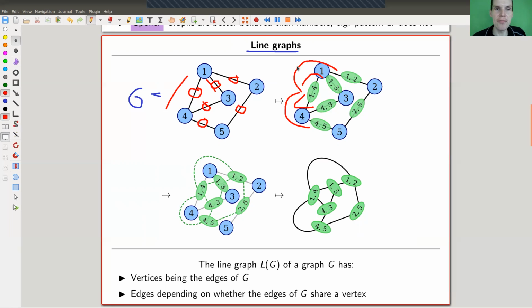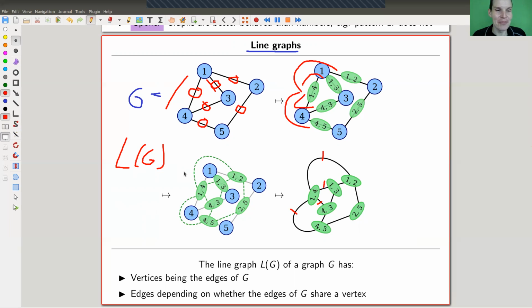So I would like to have 4 edges associated to (1,4) going to the aforementioned vertices, and that's exactly what it is. Say it again. The line graph, L of G, has the following construction. The new vertices of this graph are the edges of the old graph, and you look at whether 2 edges share a common vertex, and that's when you put an edge in the new graph. It's super simple. We'll see several examples in a second.